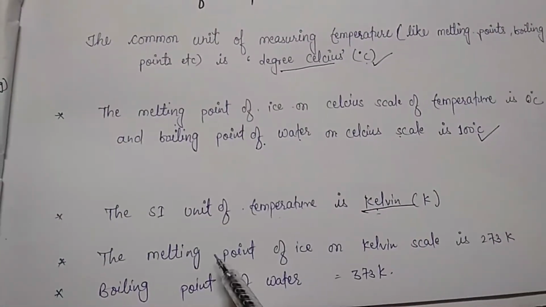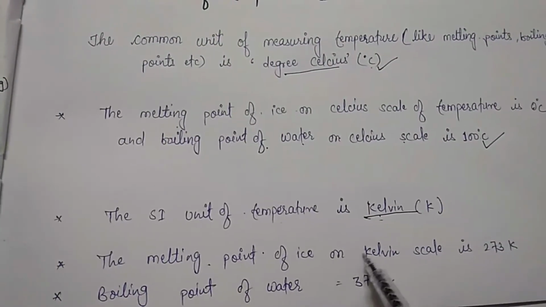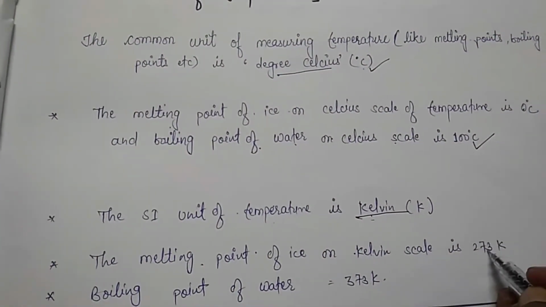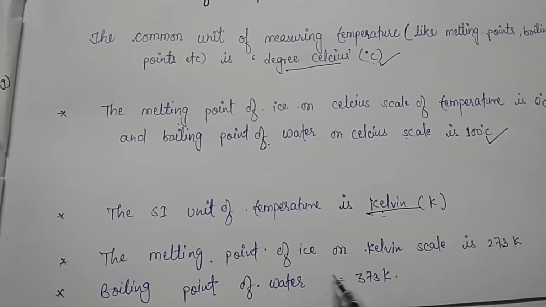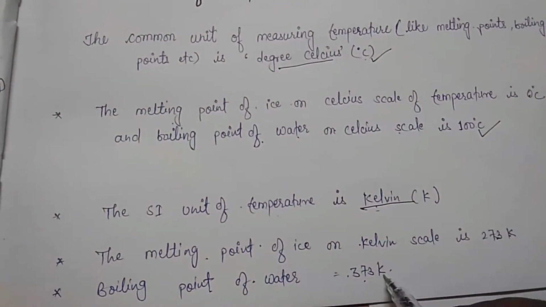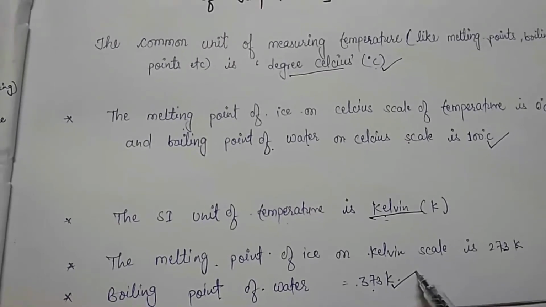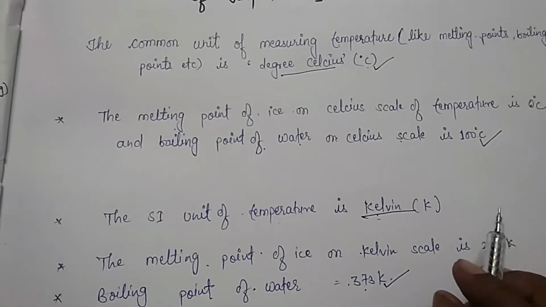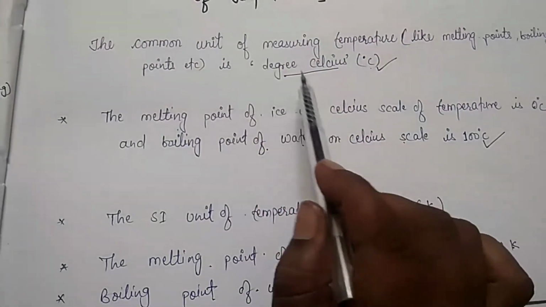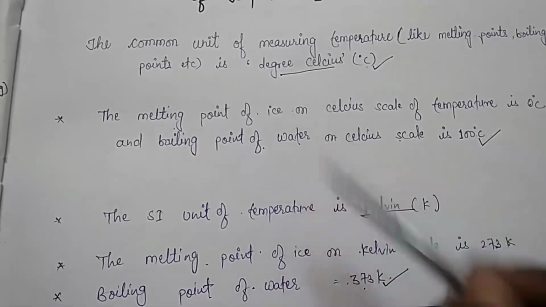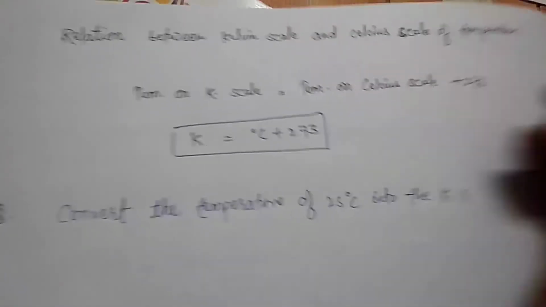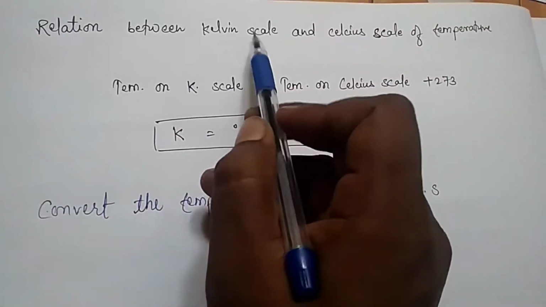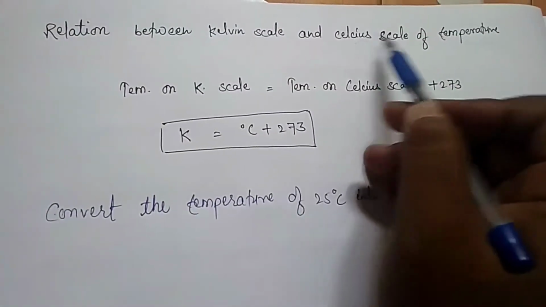Kelvin scale is the SI unit of temperature. Now the melting point of ice on Kelvin scale is 273 Kelvin and boiling point of water is 373 Kelvin. Now we are going to study the relation between Celsius and Kelvin. See children, relation between Kelvin scale and Celsius scale of temperature.